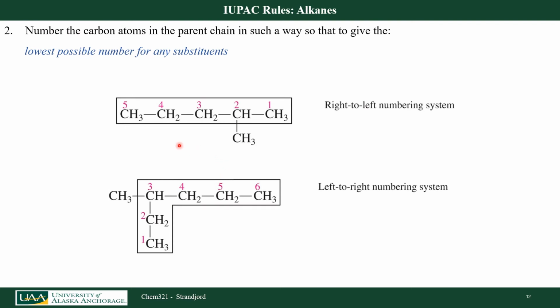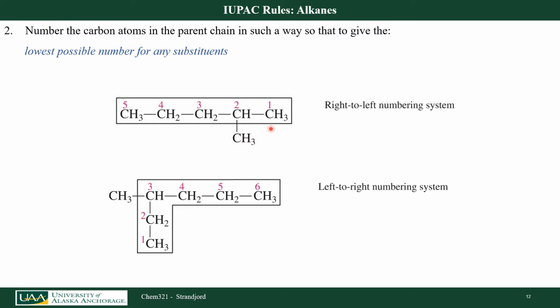I next need to number those carbons, and I want to number that parent chain in a way such that I give the lowest possible number to any substituents. For example, if I named this carbon here 1, 2, 3, 4, I hit my substituent at carbon number 4. But if I started at the right-hand side, I'd go 1, 2, I hit my substituent.